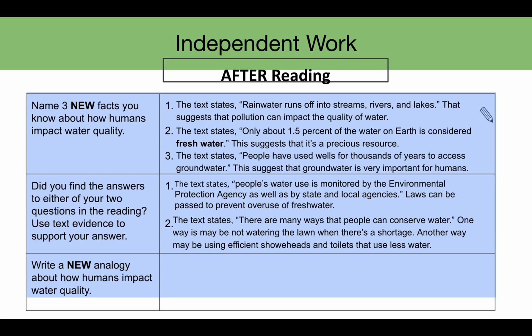Write a new analogy about how humans impact water quality. Groundwater is like human blood. We can get sick and die if it's contaminated.